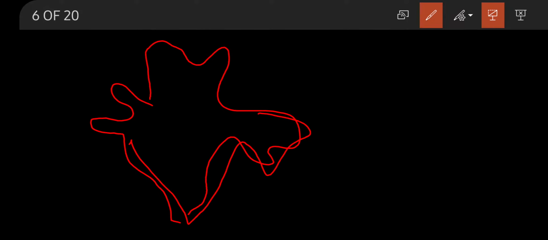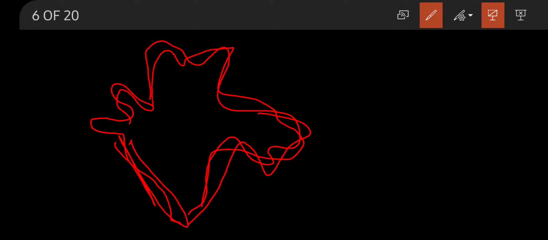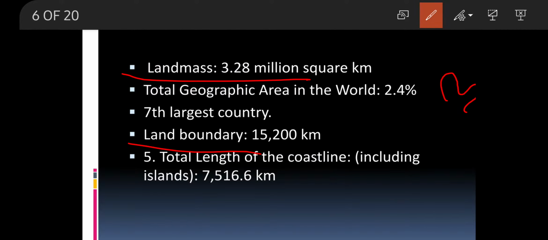The red part you can see is the boundary of India, and it makes up to 15,200 kilometers. Not really half, but you can remember that about half of it is the coastline of India.